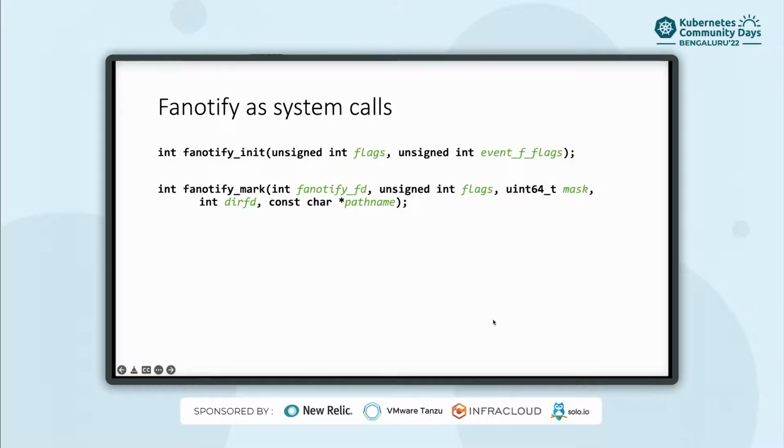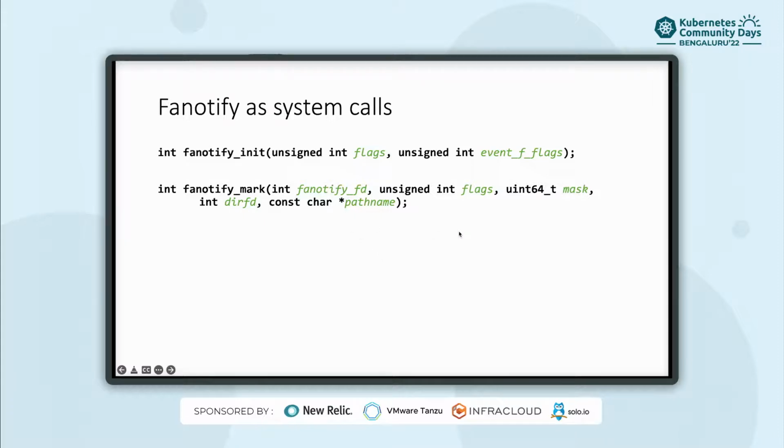So these are the two system calls that we'll make for registering for events. Like fanotify_init creates a notification group and returns a file descriptor for the queue, like I said earlier, and the file descriptor is then used in the fanotify_mark system call. So fanotify_mark is used to place a mark, or a way of saying this is what you should monitor.